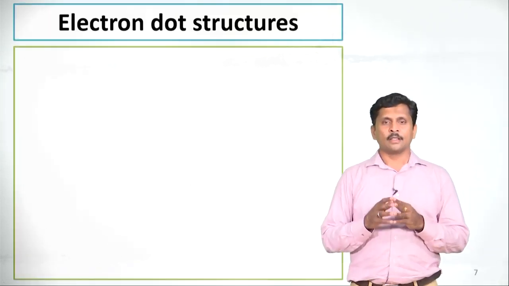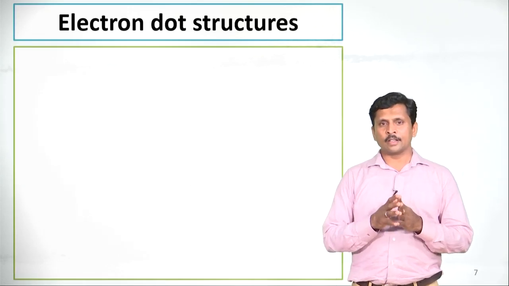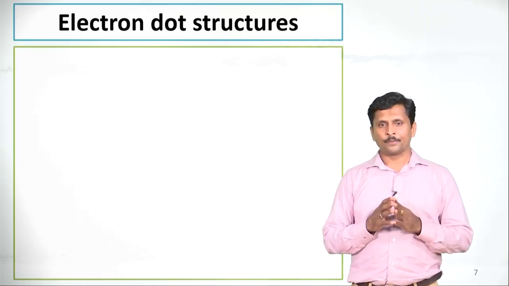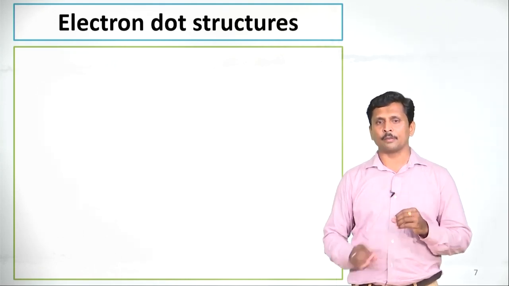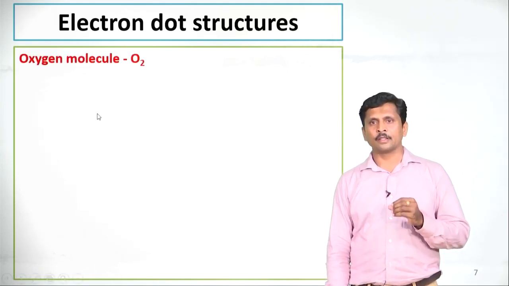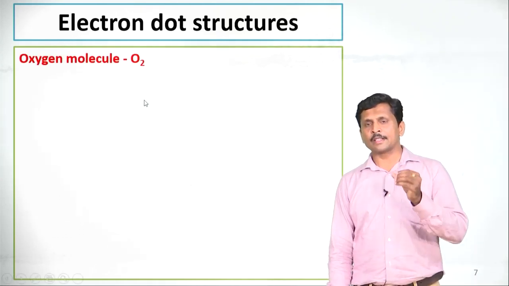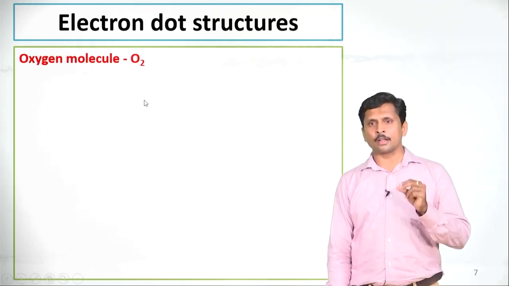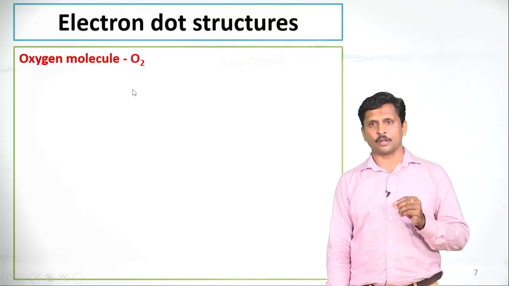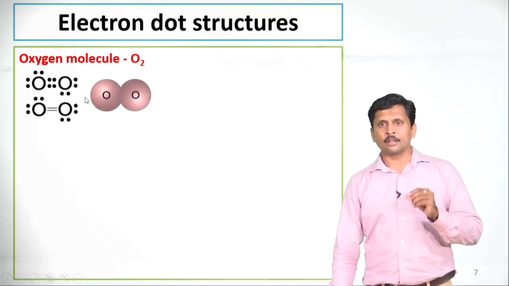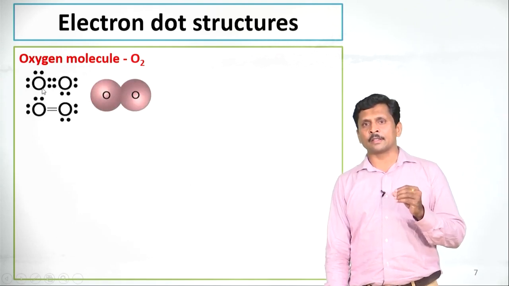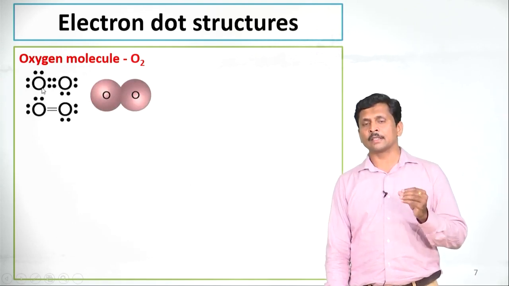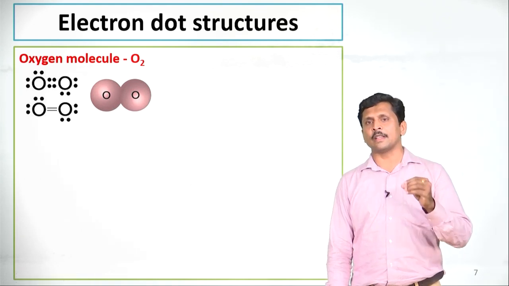Dear students, let us discuss electron dot structures. How to draw electron dot structures for different molecules. First one, oxygen. Oxygen is a diatomic molecule. 2 oxygen atoms combine together to form an oxygen molecule. See the electron dot structure of the oxygen atom. One oxygen atom has 6 valence electrons because the atomic number of oxygen is 8.